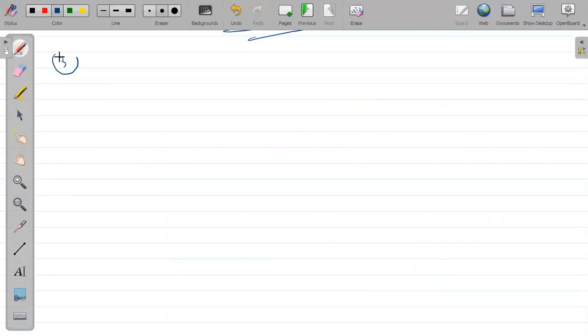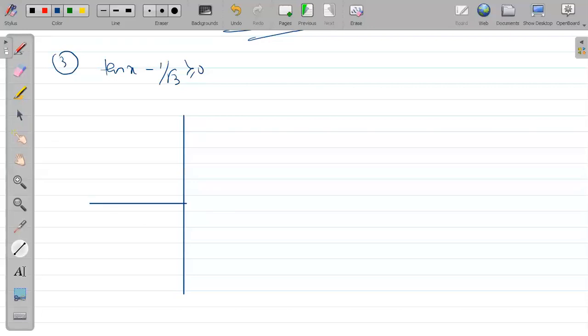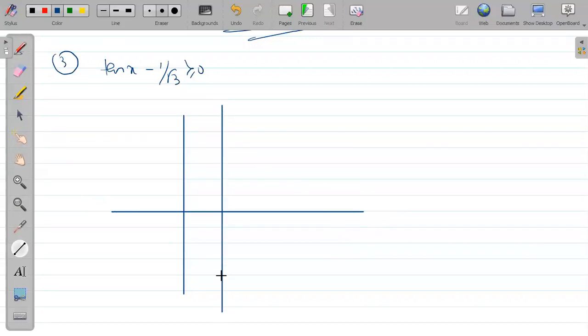Number 3. Can you tell me what is the solution of tan x minus 1 by root 3 greater than or equal to 0? So draw the graph of tan x. Everyone draw the graph of tan x. What is the graph of tan x? Everyone knows it. What is the period of tan x? Can anyone tell me the period of tan x? Okay, fine. So yes, everyone knows the period. Pi. Okay, very good.